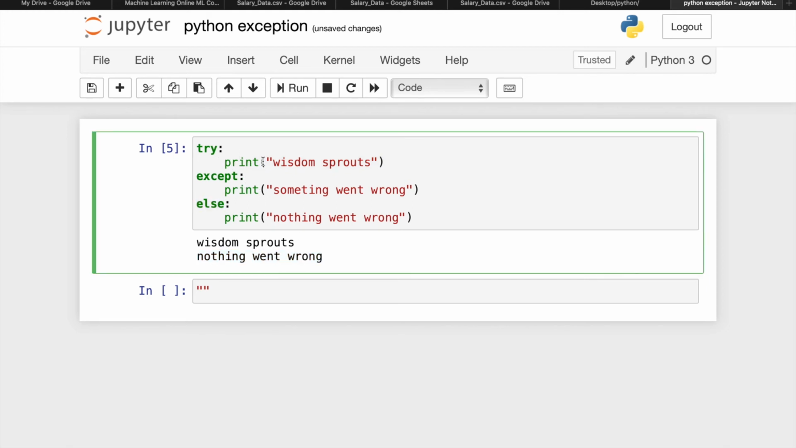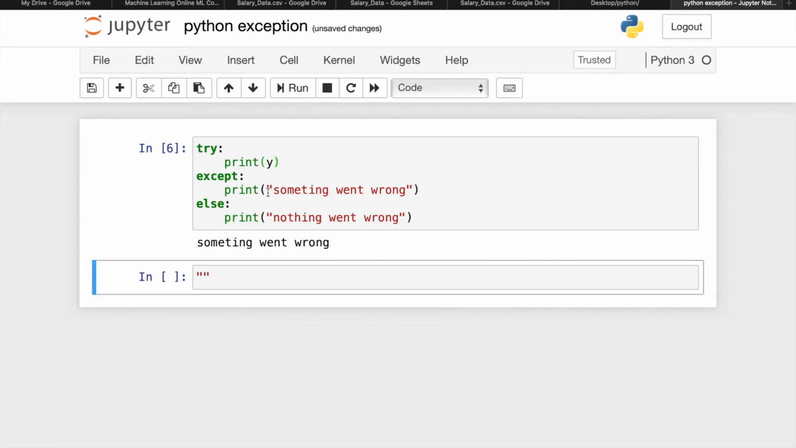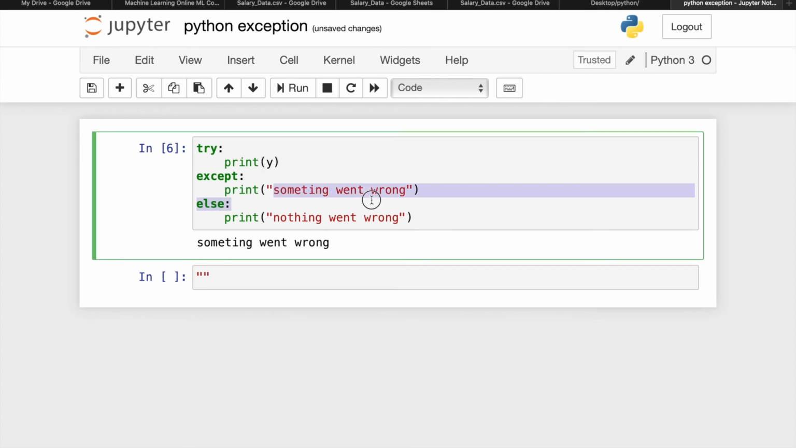Suppose I am writing print y, so y is not declared here. If I run this program, then we will only get something went wrong. So this is how you can handle errors in Python.